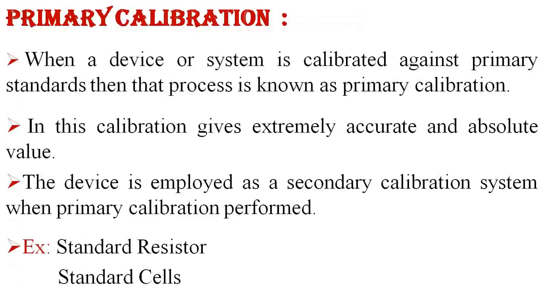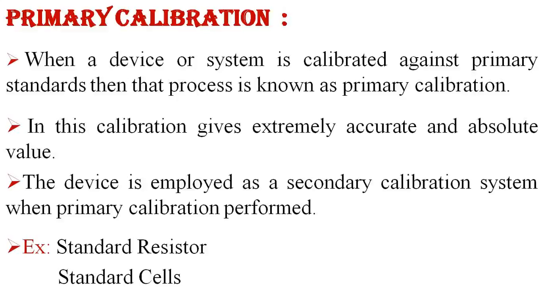Starting with primary calibration: when a system or device is calibrated against primary standards, that process is known as primary calibration. This calibration gives an extremely accurate and absolute value.